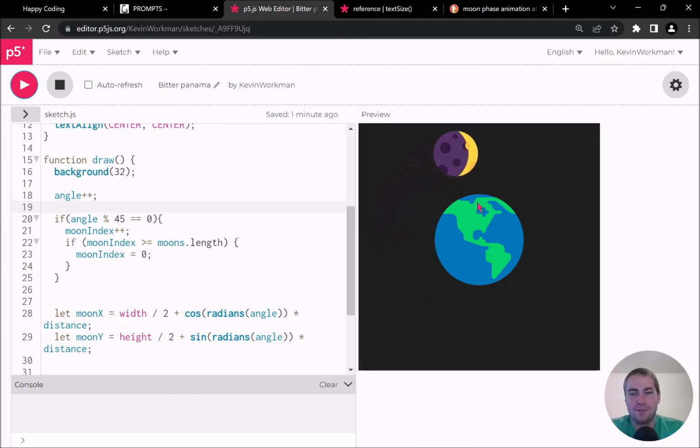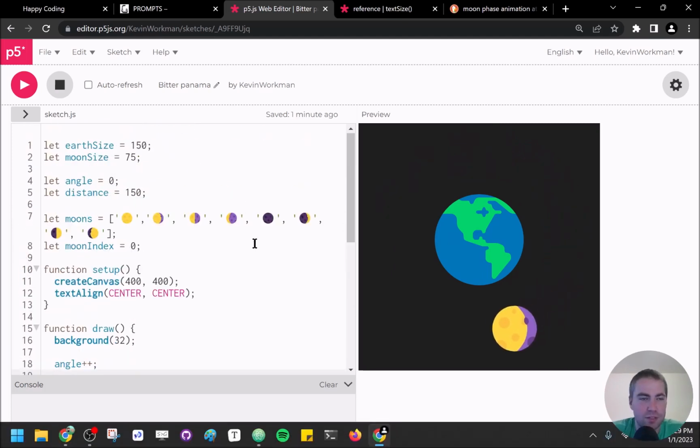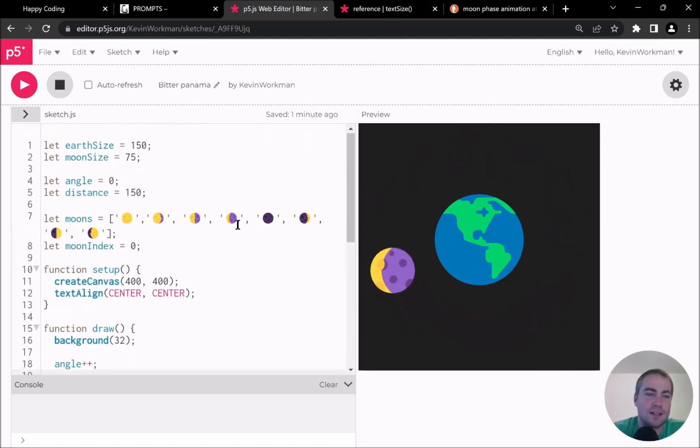Now, this is not the way the moon orbits the Earth, I don't think, but that's okay. That's all right. We're not upset about that. So this is pretty good. This is pretty close, and I think I might end here. I might be happy with this. But the last thing, I always say the last thing, and then I lie and do 5 more things. But the next thing I want to work through is the same exact idea, but with Earth.